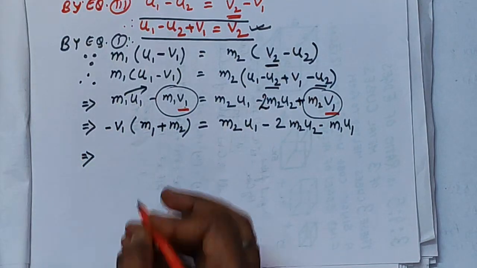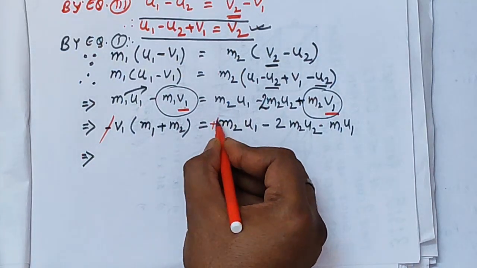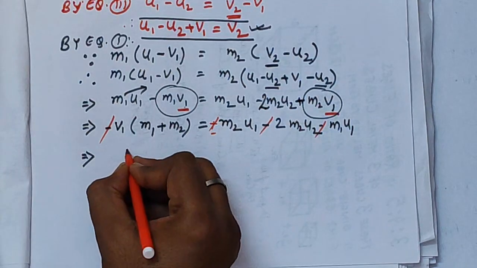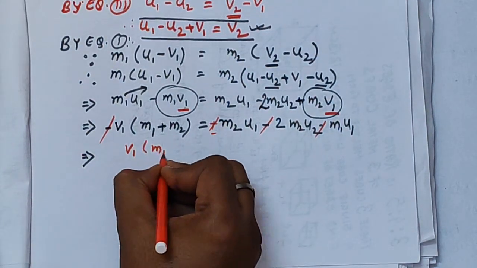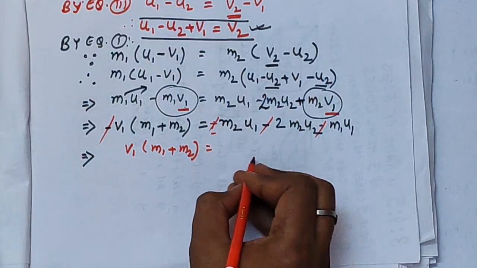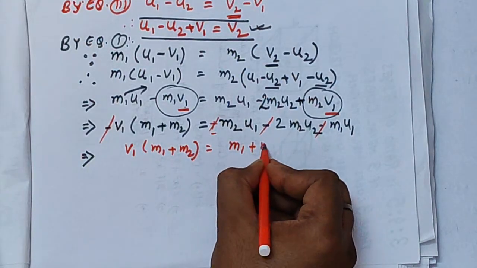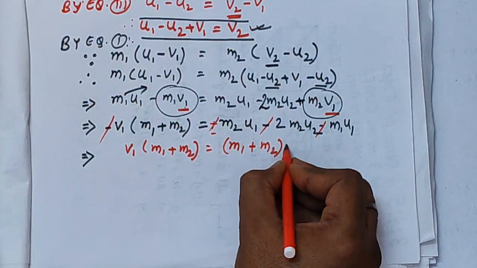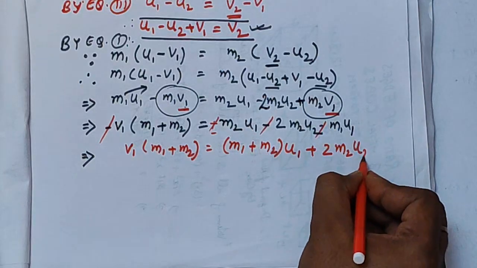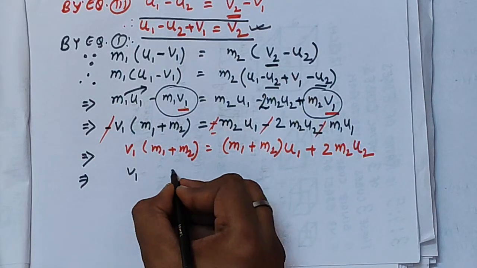Here you can see the minus will cancel out, and the other 2 minus terms on the RHS will be cancelled out. So on the LHS we have v1 times m1 plus m2, and on the RHS we can write the terms as shown over here, right? Now in the next step the value of v1 can be identified.